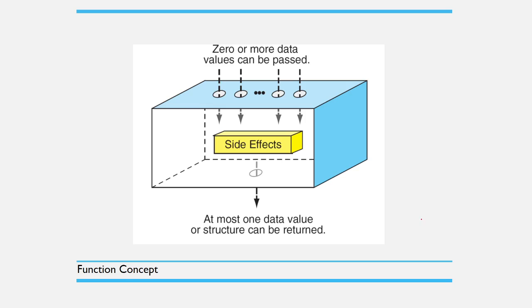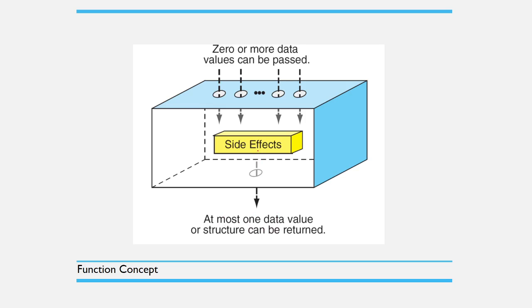So this figure shows the function concept. We may pass zero or more data values into the function, and it may have a side effect, and at most one data value or structure can be returned.